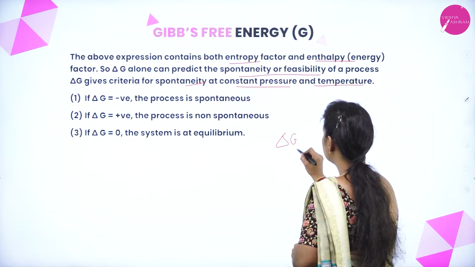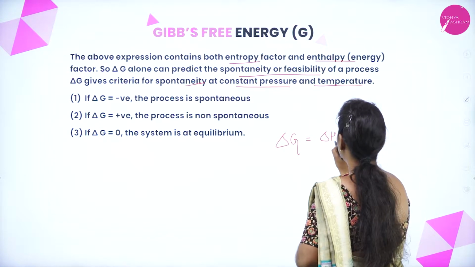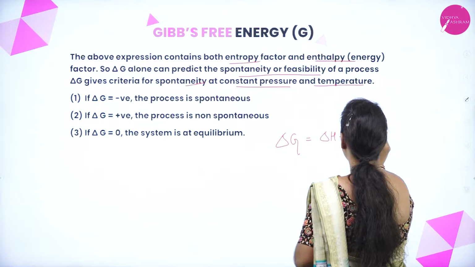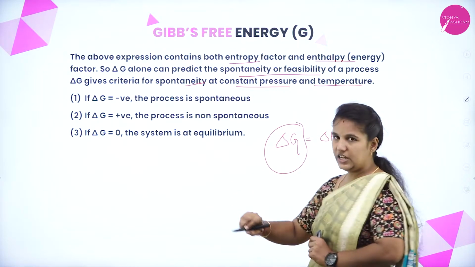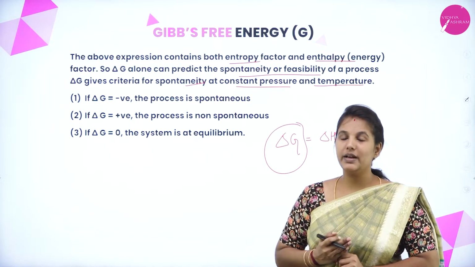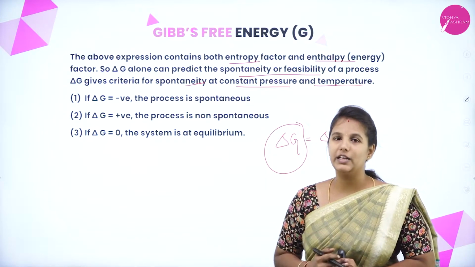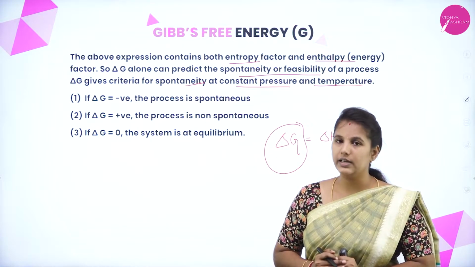The change in Gibbs free energy is obtained by change in enthalpy minus T times change in entropy. This change in the Gibbs free energy is able to predict the feasibility or the spontaneity of the process at constant pressure as well as at constant temperature.